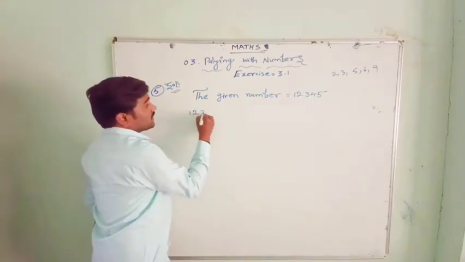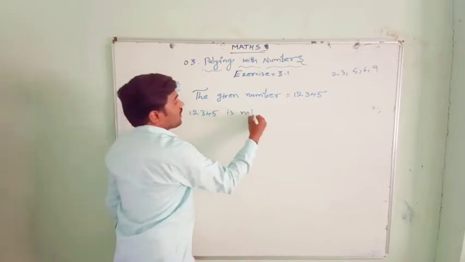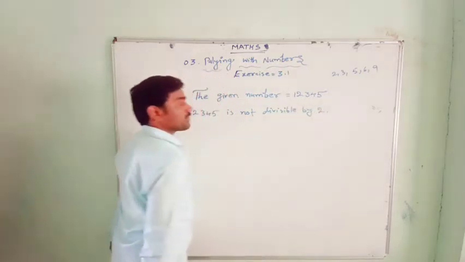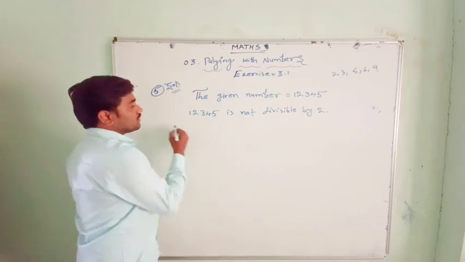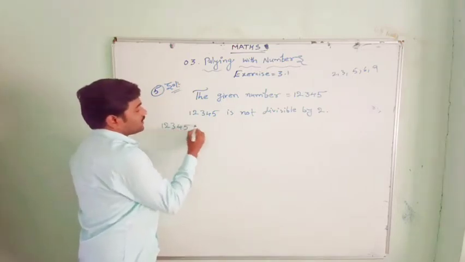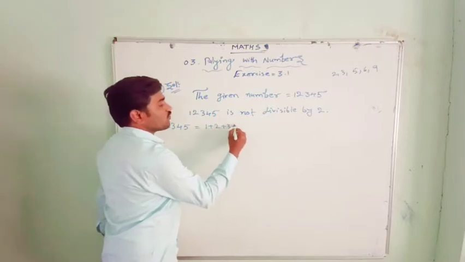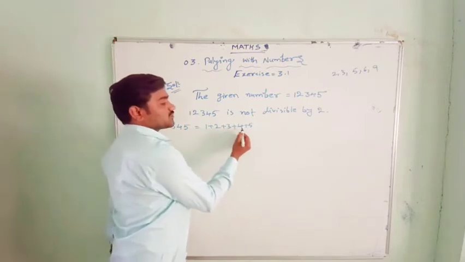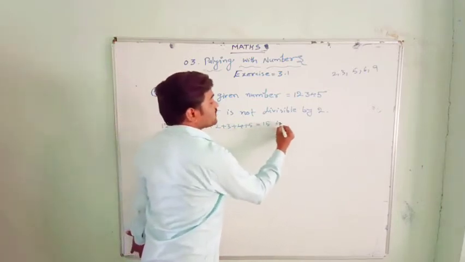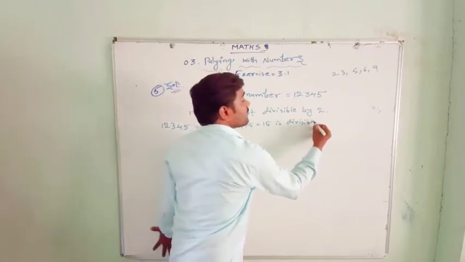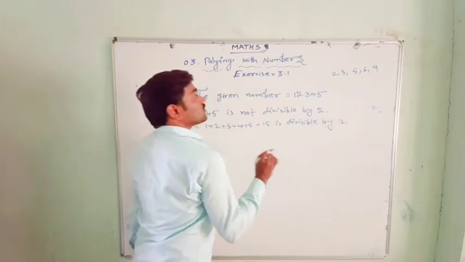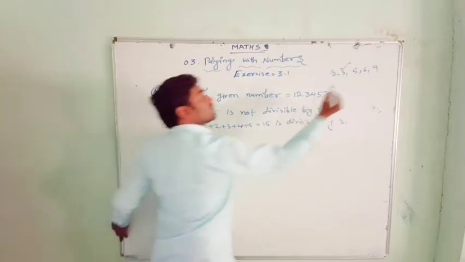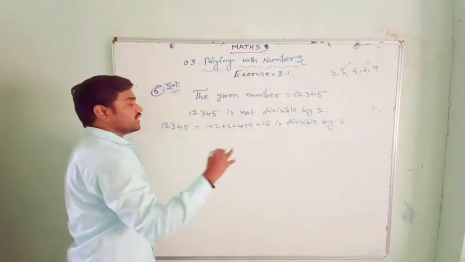Here, 12,345 is not divisible by 2, because the last digit is an odd number. The sum of the digits, 1 plus 2 plus 3 plus 4 plus 5: 1 plus 2 is 3, 3 plus 3 is 6, 6 plus 4 is 10, 10 plus 5 is 15. 15 is divisible by 3, so the whole number is divisible by 3. So it is not divisible by 2, it is divisible by 3. Clearly it is also not divisible by 6, because if it is divisible by 2 and 3 both, then it is divisible by 6.